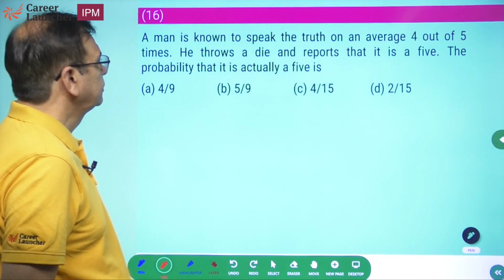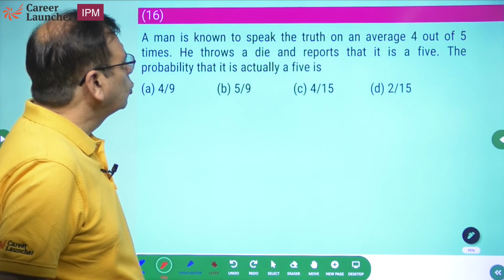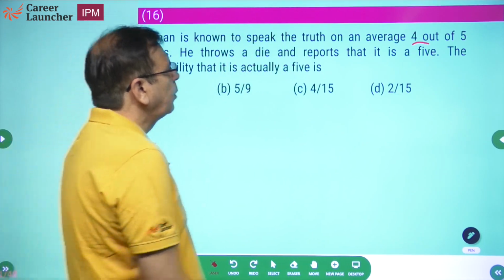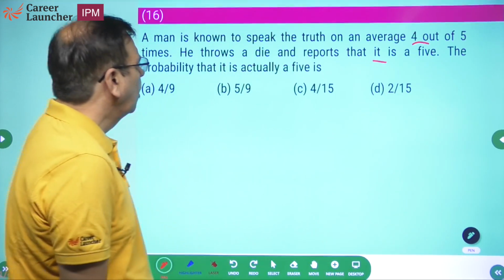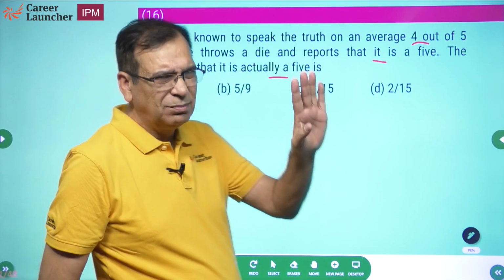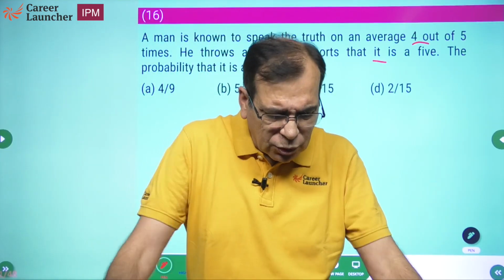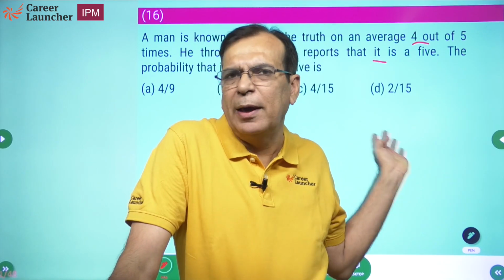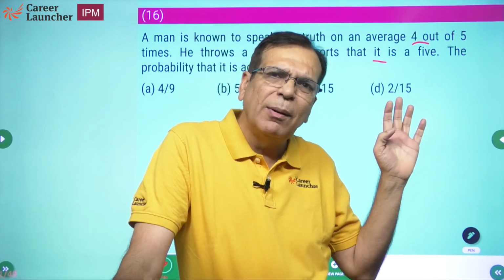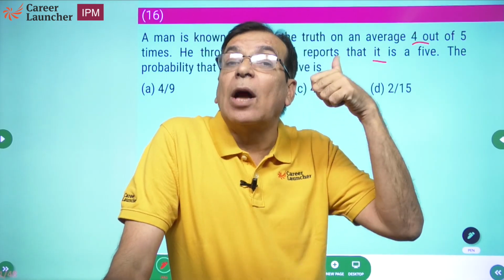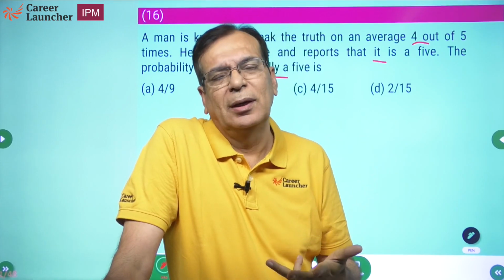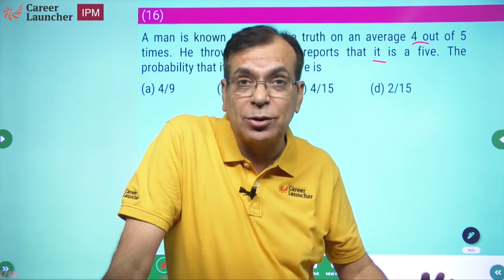Question 16th. A man is known to speak the truth 4 out of 5 times on average. He throws a dice and reports it is a 5. What is the probability it is actually a 5? Round 2. Why round 2? क्योंकि मुझे मालूम है most of you will struggle if you look at a question of probability, and this is Bayes' theorem which is effectively coming, and there will be cases. If you know how to solve, it's a round 1 question. If you are comfortable with probability, it's a round 1 question. If not, it's a round 2 question, or you should leave that question completely.